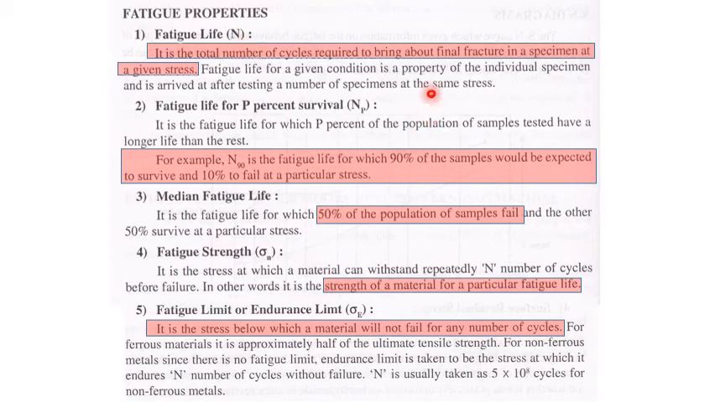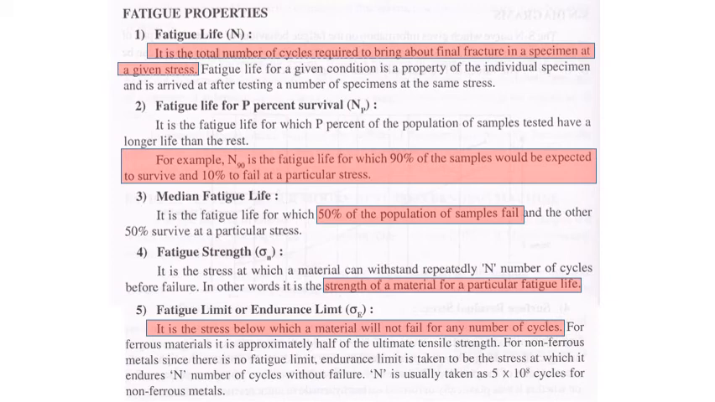It is a property of an individual specimen and is arrived at after testing a number of specimens under the same conditions. Then there is fatigue life for p percentage survival, NP. It is the fatigue life for which p percentage of the population of samples tested have a longer life. For example, N90 is the fatigue life for which 90% of the samples would be expected to survive. Means at these many cycles, the life of 90% of the specimens is already over. Only 10% remain.